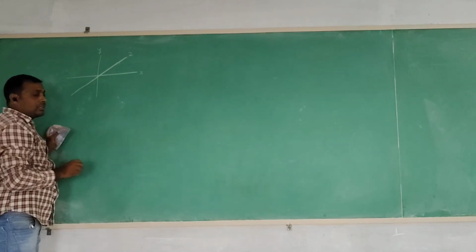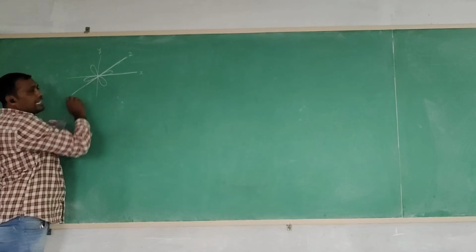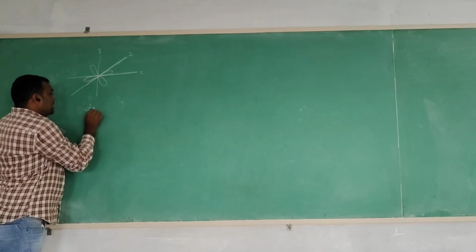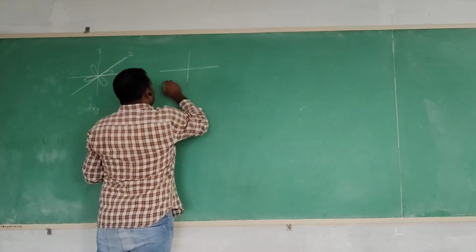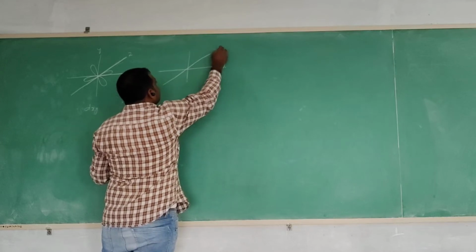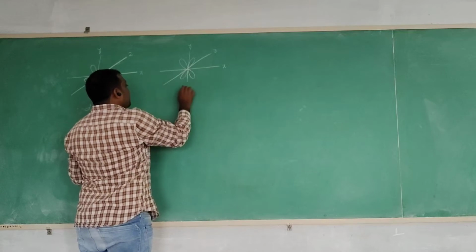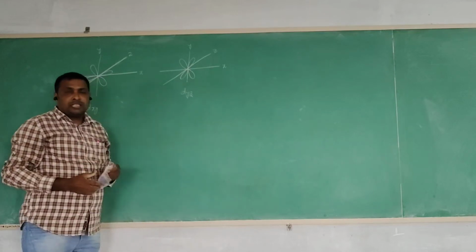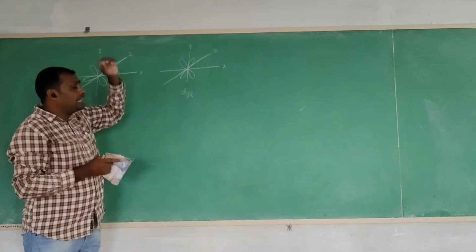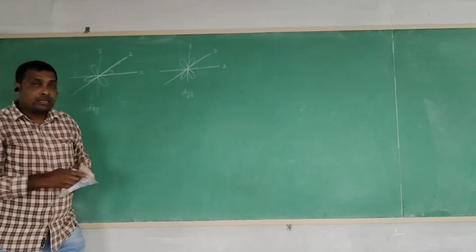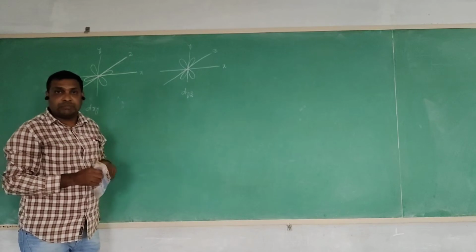The dxy orbital lobe is present in between the x and y axes. Next is the dyz orbital, whose lobes are arranged in a double dumbbell shape in between the y and z axes.